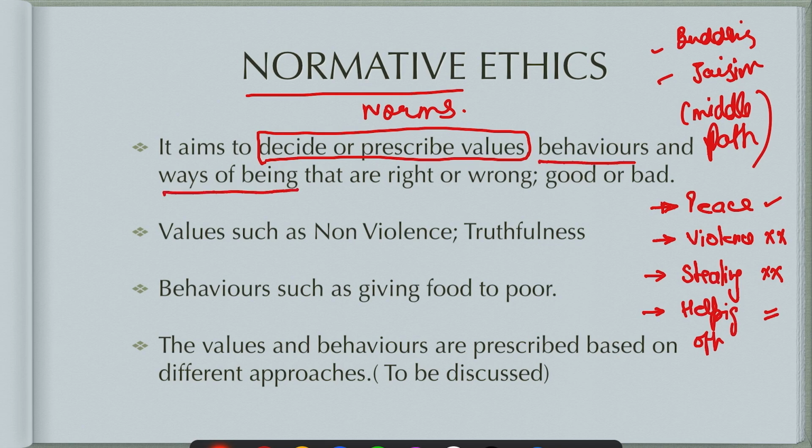The do's and don'ts, the values which you need to follow in life, which are right and which are wrong, which are right behaviors, which are wrong behaviors. So helping others is correct. Okay, this is one thing. But then the argument will be, helping others is correct because... okay, so these are the things.